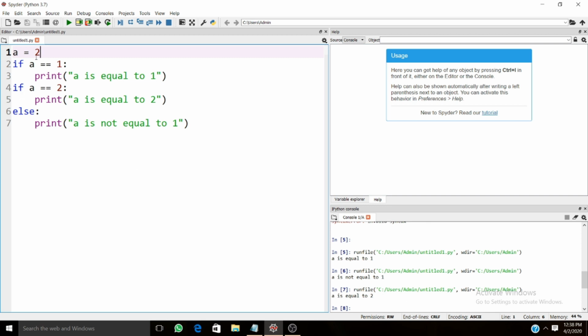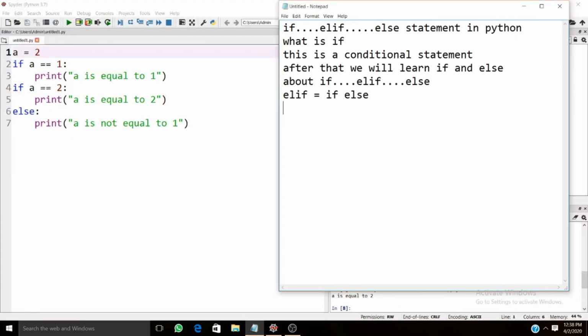Basically, every time this if statement runs, it checks the condition. Let me write the syntax of the if statement.